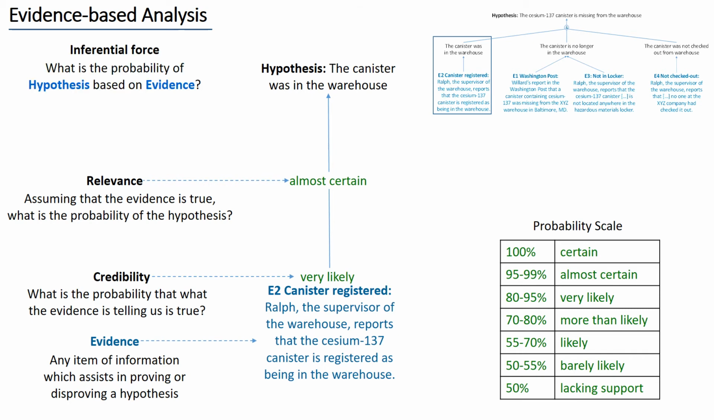The third credential of evidence is its inferential force. What is the probability of the hypothesis based only on this item of evidence? The inferential force can be automatically determined as a minimum between the credibility and relevance. Thus, based on it too, it is very likely that the canister was in the warehouse.